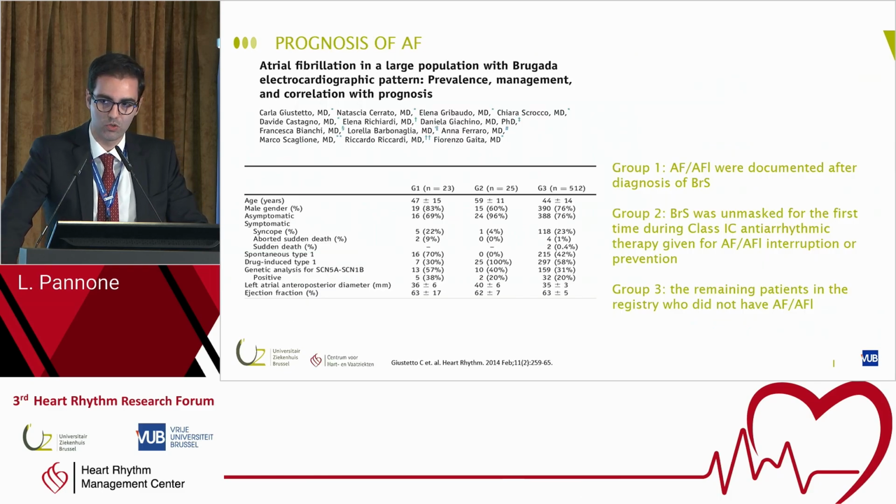What about the prognosis of patients with Brugada syndrome and atrial fibrillation? The group of Fiorenzo Gaita from Turin analyzed three groups of patients with Brugada syndrome. So group 1, atrial fibrillation or atrial flutter documented after diagnosis of Brugada syndrome. Group 2, when Brugada syndrome was unmasked for the first time after class 1C therapy. And group 3, so Brugada syndrome without atrial fibrillation or atrial flutter.